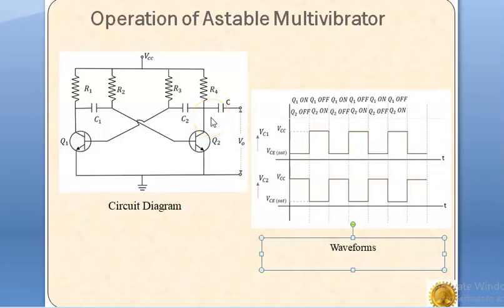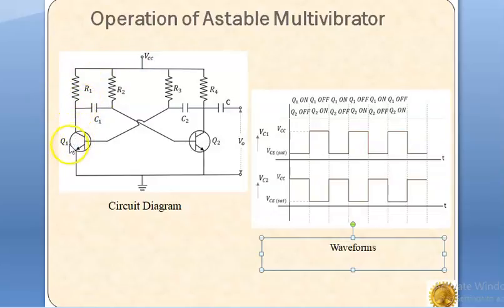So by this cumulative action, within a very short time, Q1 gets into saturation and Q2 goes to its cutoff state. Now, since transistor Q1 is in saturation, the whole VCC drop will be across the R1 resistance.